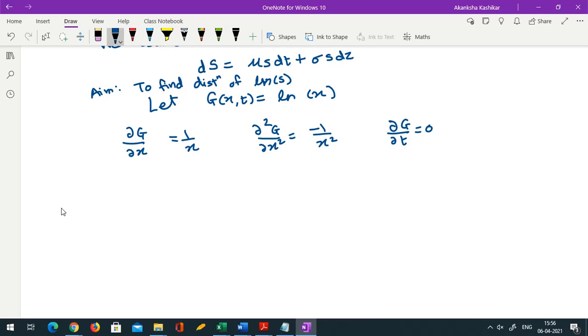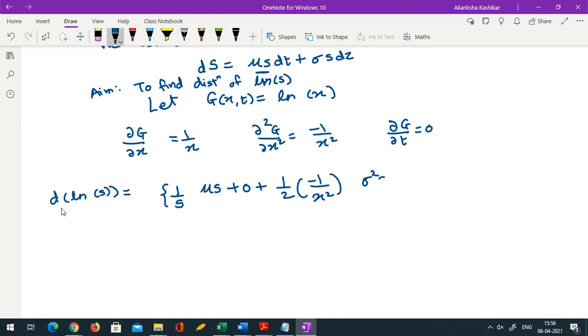Okay. Now that we have these three quantities, we will use Ito's lemma and we get the stochastic differential equation followed by ln S. I am just substituting in the lemma. You have the lemma with you from earlier lecture. So d ln S would be 1 by S, because I want to substitute del g by del x, into mu S plus 0 coming from del g by del t. This mu S is coming from this part, then plus half into, now I want to substitute del 2g by del x square, so minus 1 by x square, and then the variance part, so sigma square S square, because you have sigma S here.